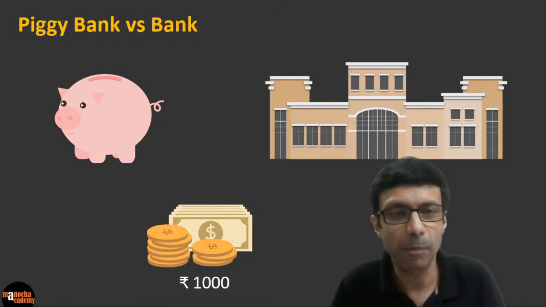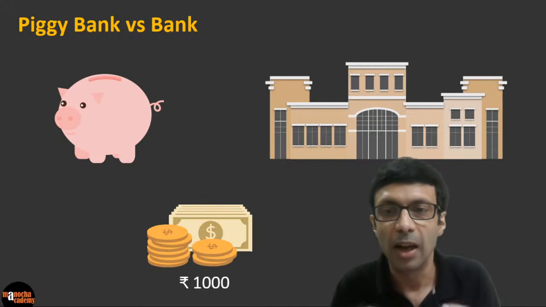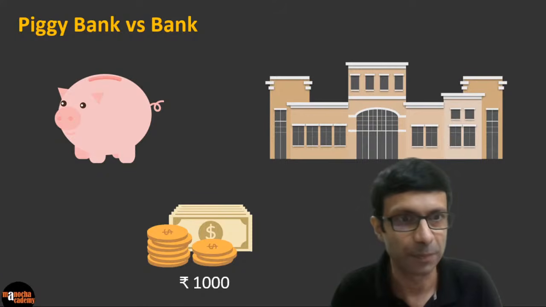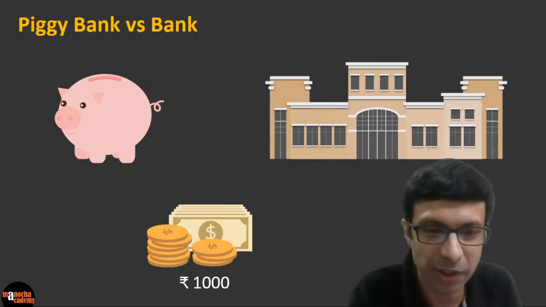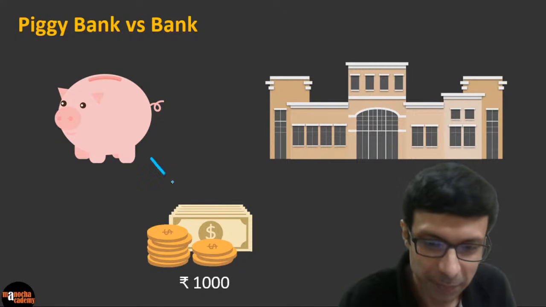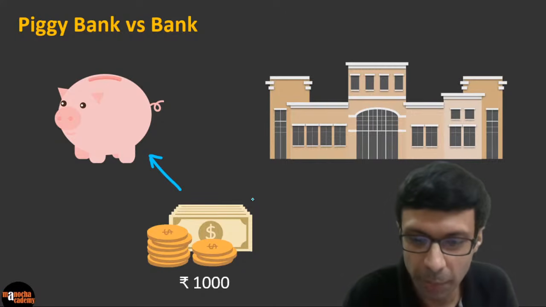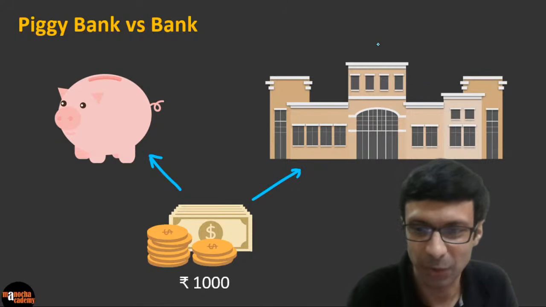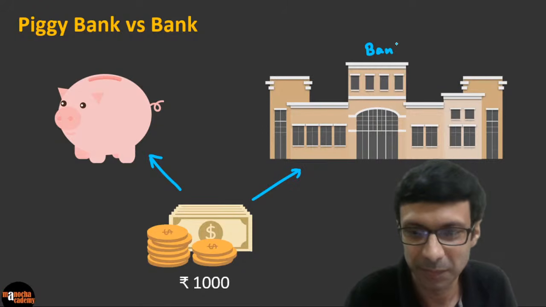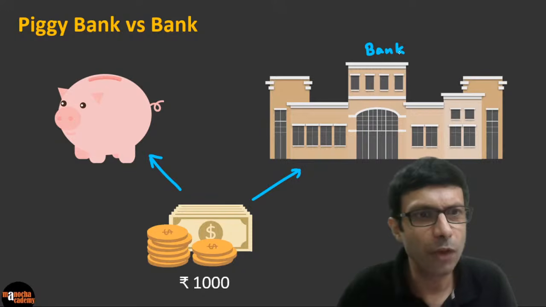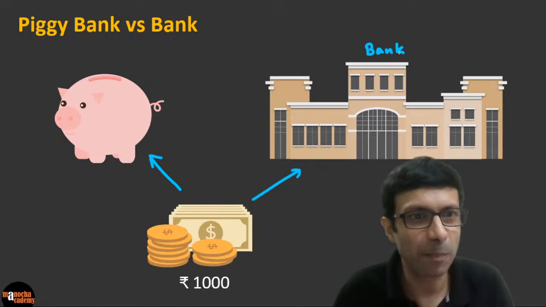So let's say you have some money, or somebody in your family or your parents, let's say you have 1,000 rupees. Okay, so you have two options here, guys. You can either put it in the piggy bank, or you can put it in the bank here. So this is a bank. So what will you choose? So most of you are saying piggy bank, or some of you are saying bank.